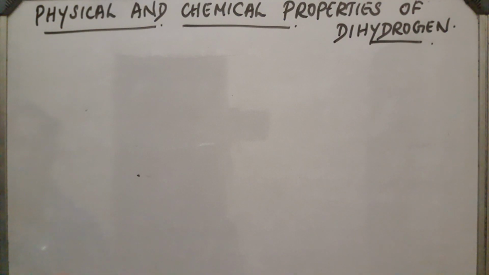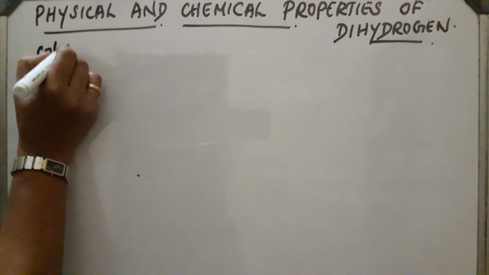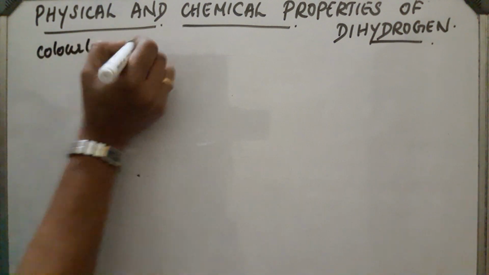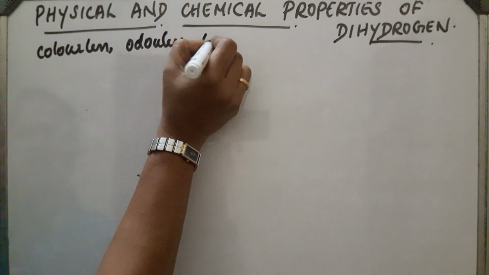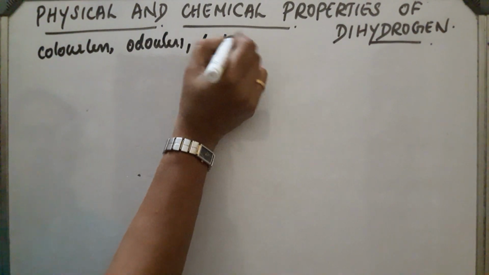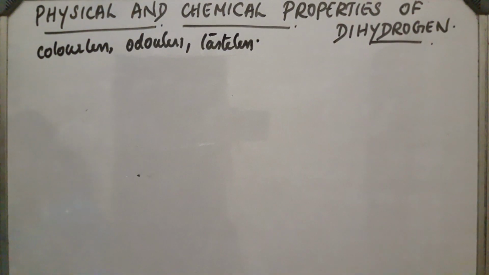Next, physical and chemical properties of dihydrogen. First, physical properties. Dihydrogen is a colorless, odorless, tasteless, combustible gas. It is lighter than air and it is insoluble in water. Now let us discuss the chemical properties of dihydrogen.